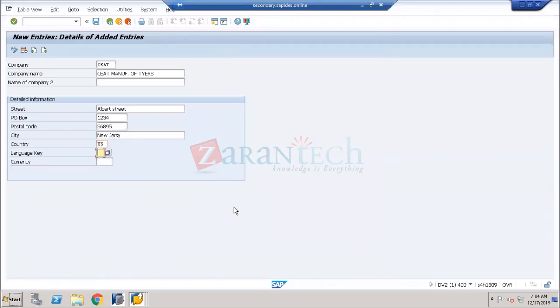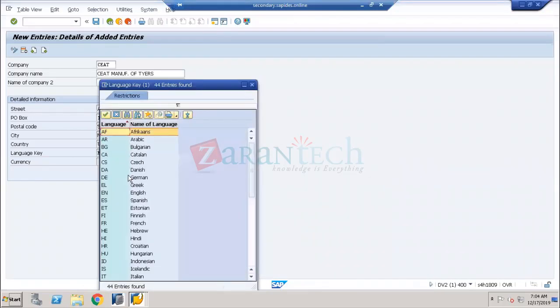Language, same thing. English means EN. If you want to know, again, you can click on the search help and see what languages are there.